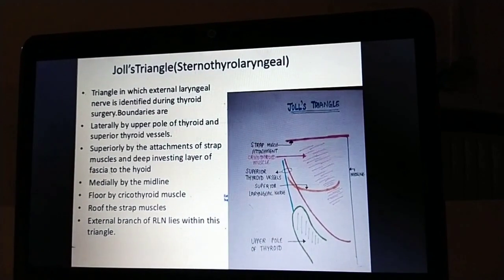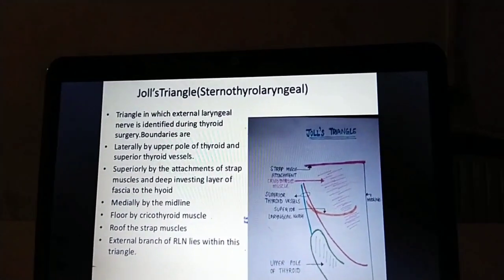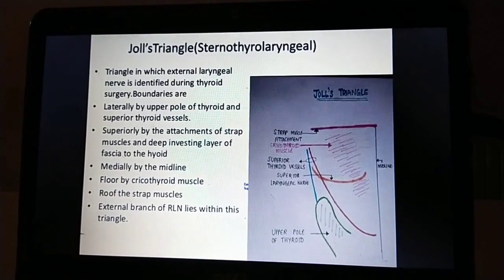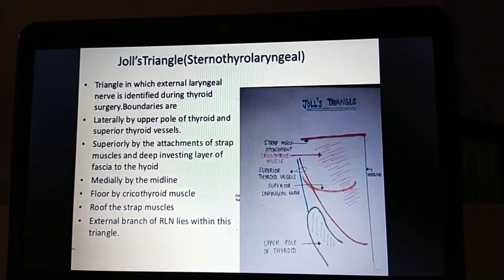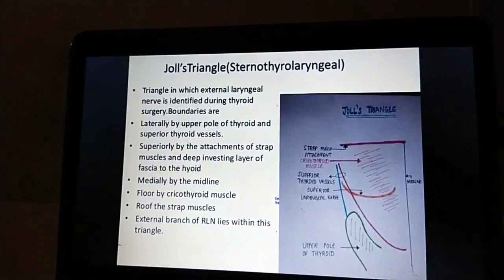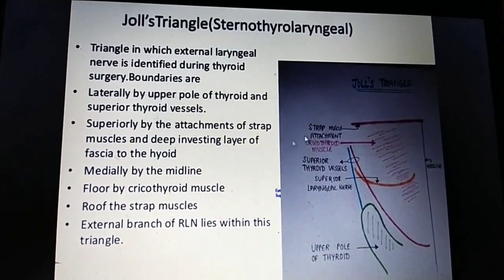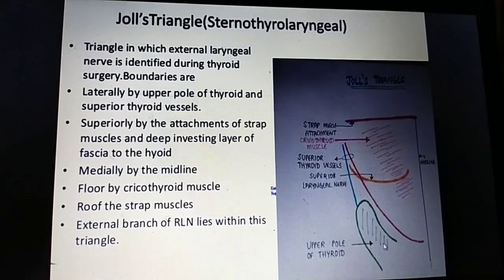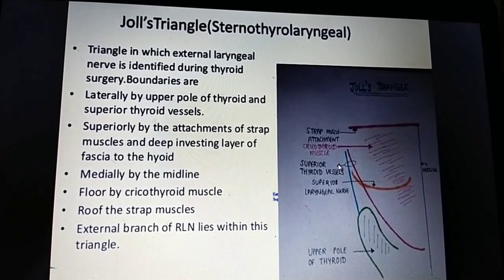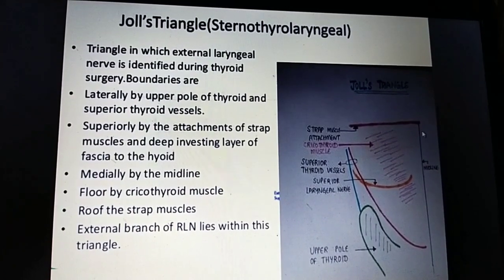Now there is another important triangle, Jules triangle, also known as the sternothyrolaryngeal triangle. During thyroid surgery this is a very important triangle in which the external laryngeal nerve is identified. The boundaries are as follows. You can see here, this is the midline, this is the lateral, this is the upper pole of the thyroid gland, and this is the superior thyroidal vessels. Medially, it is bounded by the midline.